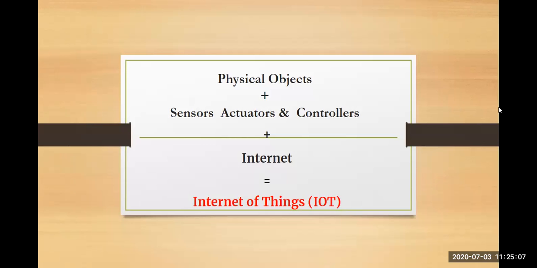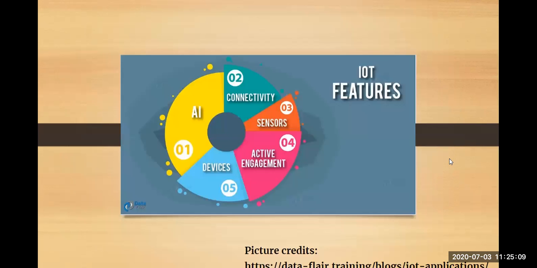The next topic we covered was the features of IoT. The very first feature is AI. Second is connectivity. Third is sensors. Fourth is active management. Fifth is devices. So these are all the 5 features of IoT.